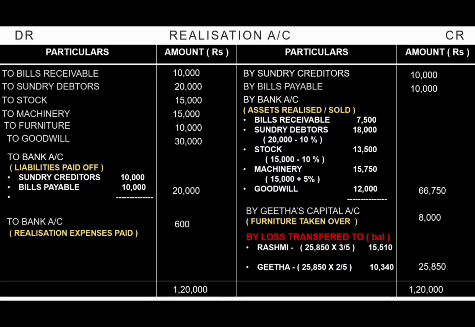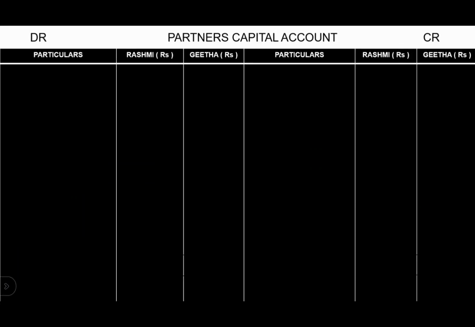Now we are going to see the next account, that is the partner's capital account. So in the partner's capital account, first we have to open the partner's capital account with the opening balance, that is the capitals of the partners, which is given in the balance sheet. So bring down the balance, that is, by balance brought down.